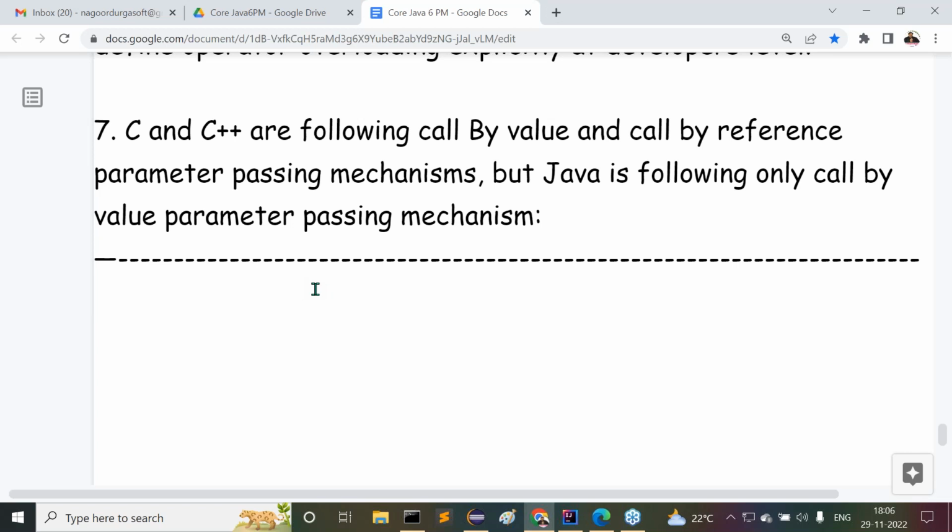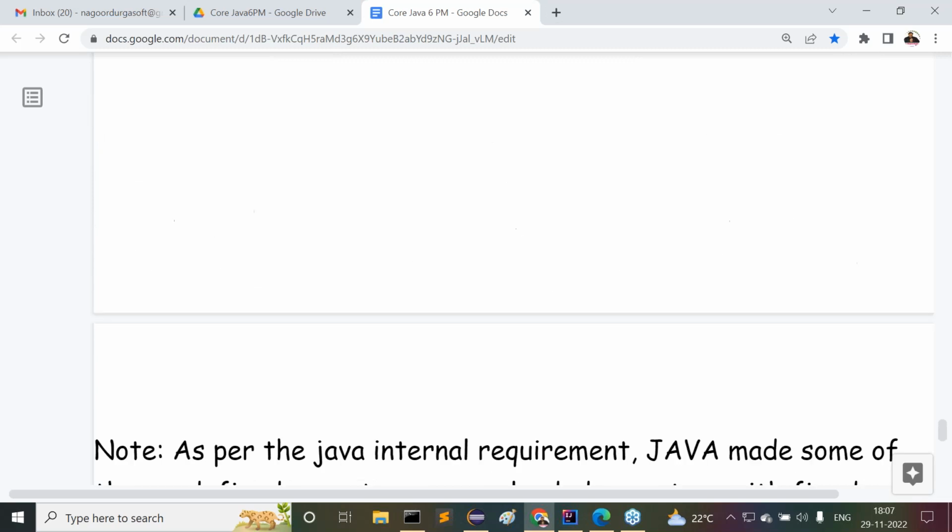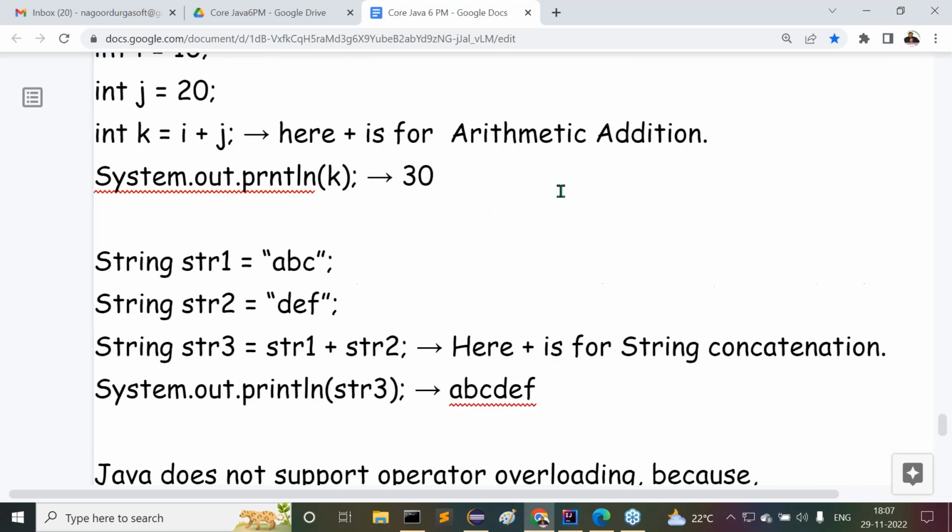Then what next one? Destructors. Destructors exist in C++, but destructors are not required in Java. Right, sir? Then what next one after that? Operator overloading is not possible in Java. It may be possible in other programming languages like C++ and Python. Then the seventh point is today's topic only. If you observe the last class content, what I gave there, simple.